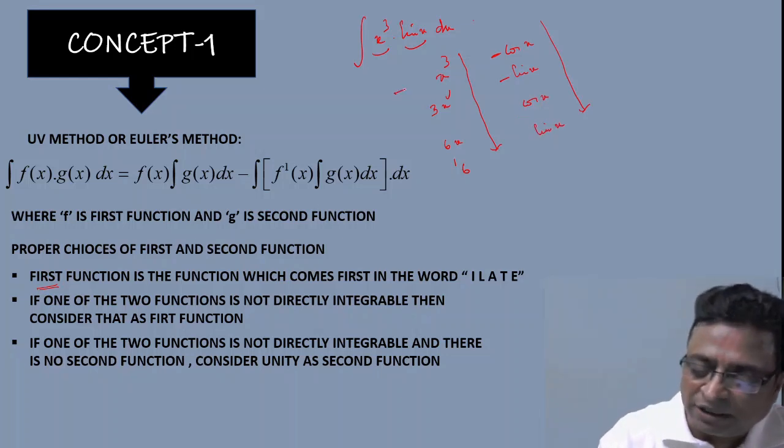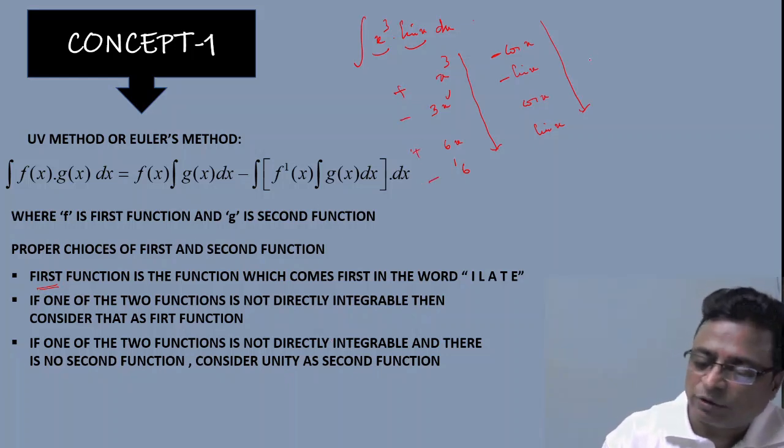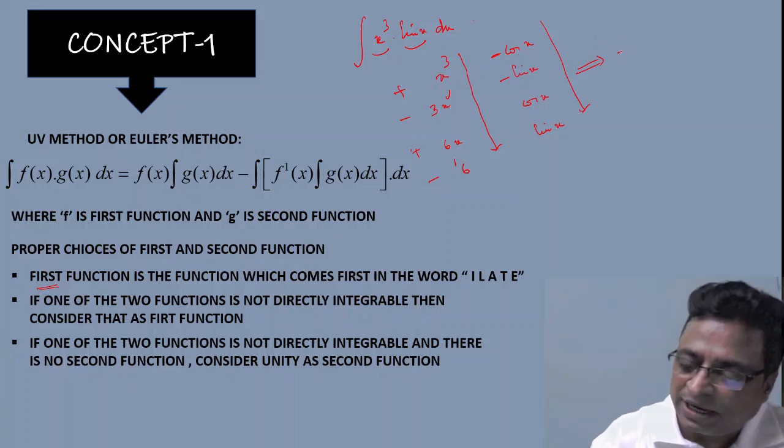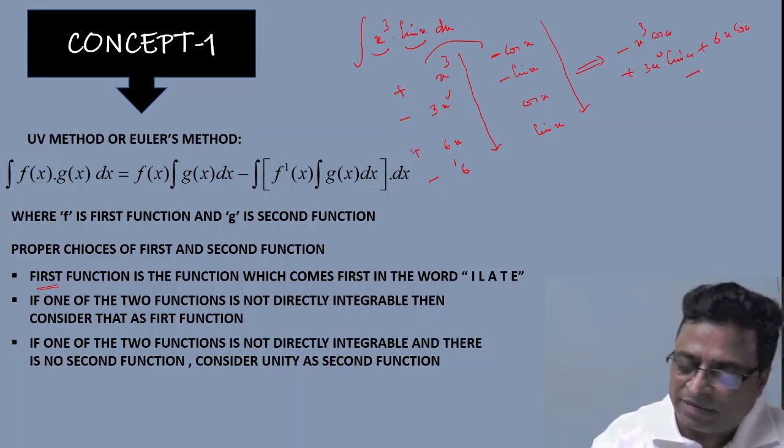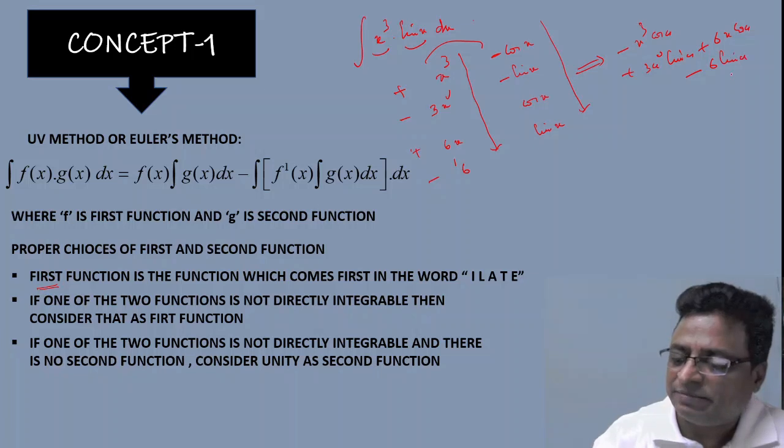Write alternate plus and minus signs. So what could be the answer finally? Multiply these pairs: minus x cube cos x, plus 3x square sin x, plus 6x cos x, minus 6 sin x, plus c. That's enough.